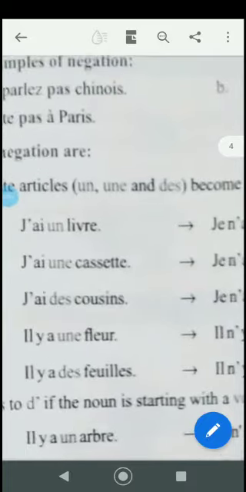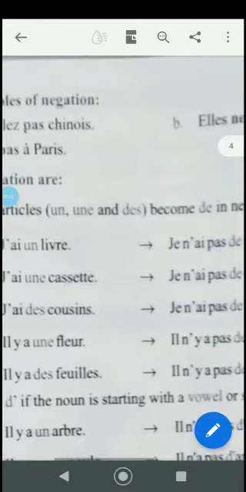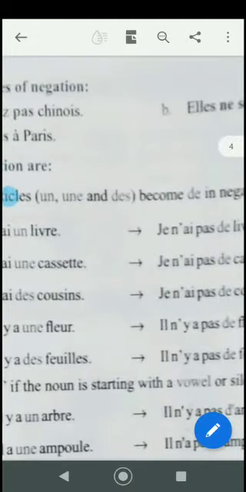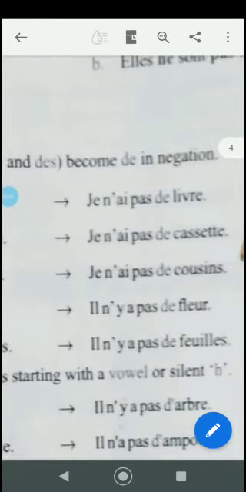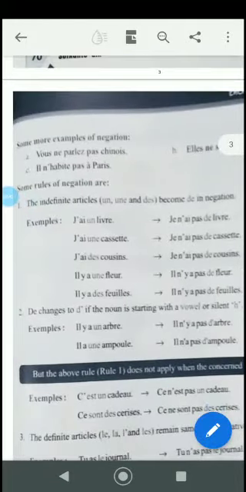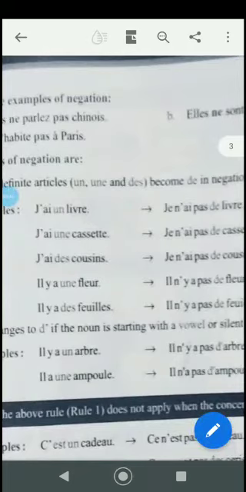Il y a une fleur, il n'y a pas de fleur. There is a flower, there is no flower. Il y a des feuilles, il n'y a pas de feuilles. Clear? You have to be very particular when you are doing the negation part. Don't put je n'ai pas un livre. That sentence will be wrong.